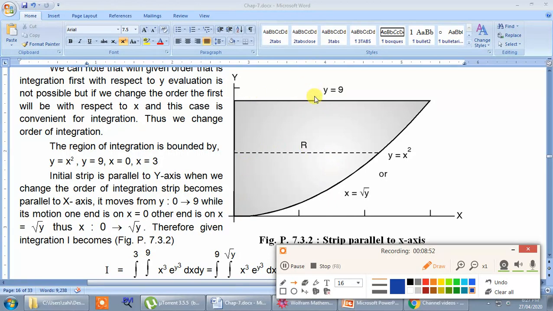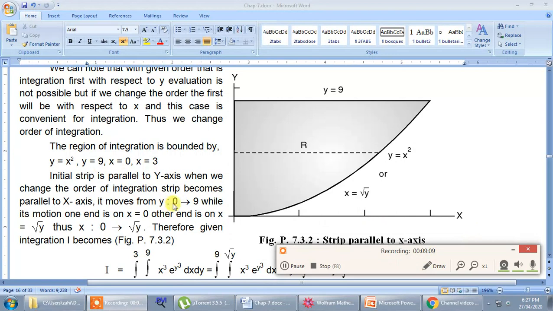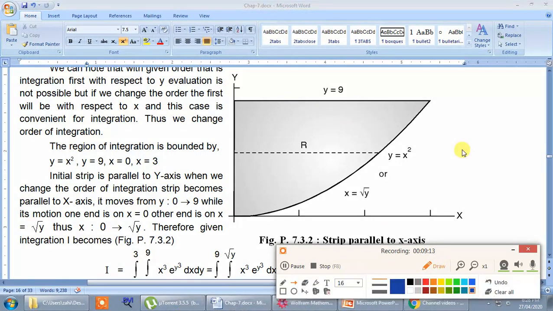So bottom to top, left to right, that you have to remember. Okay, so this horizontal strip will move vertically from bottom to top. Bottom position is the x axis, and the equation of the x axis is y equal to 0. That's why the limit here will be y equal to 0 to y equal to 9. So the limit for y is y equal to 0 to y equal to 9.